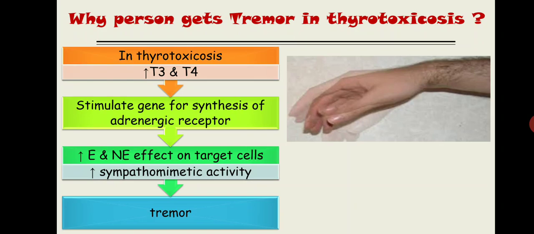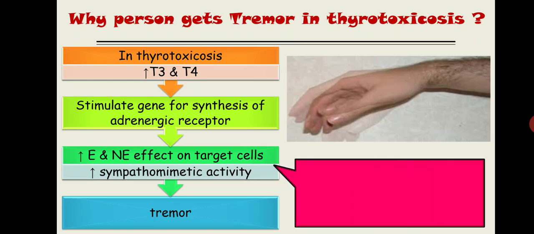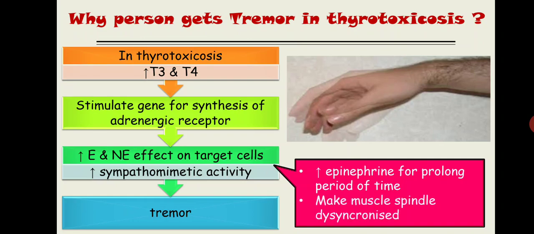The answer is like this. Whenever there is an increase in epinephrine for a prolonged period of time, it causes the muscle spindle to desynchronize. Now what is the muscle spindle? Let me give you a very brief idea of the muscle spindle. You are going to learn it in detail once you learn the CNS. Muscle spindles are basically the eye of the muscle, or the sensor of a muscle.